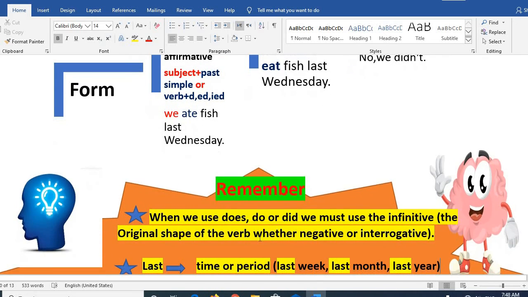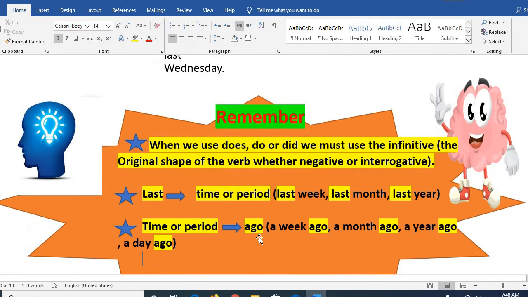Now remember, when we use does, do, or did, we must use the infinitive or the original shape of the verb, whether negative or interrogative. If I use does or do or did, this means in questions or negative, I must use the original shape of the verb.